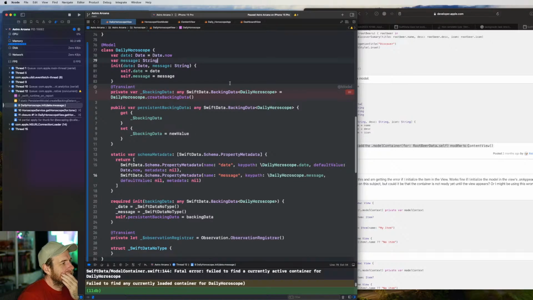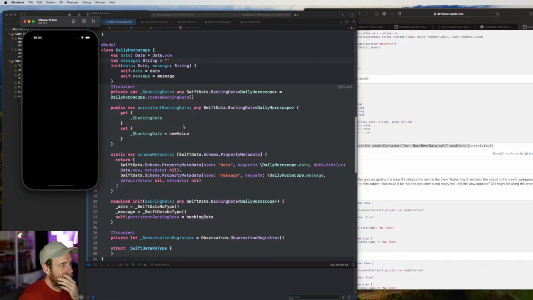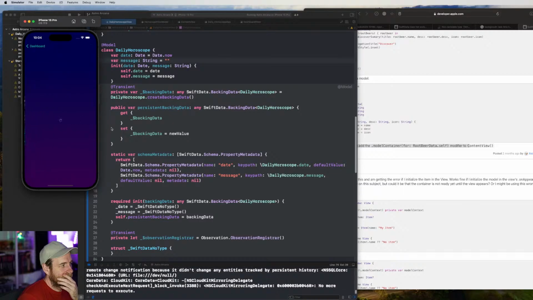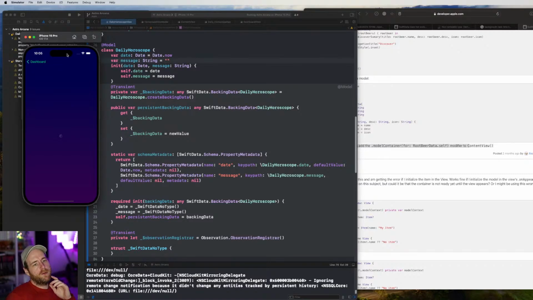I wonder if we need to add a default value. Because I don't want to have to do that.